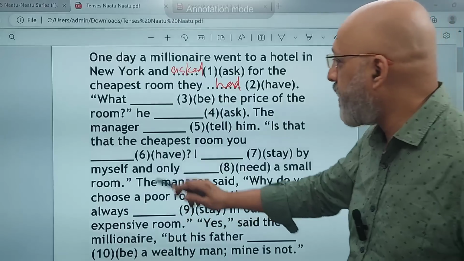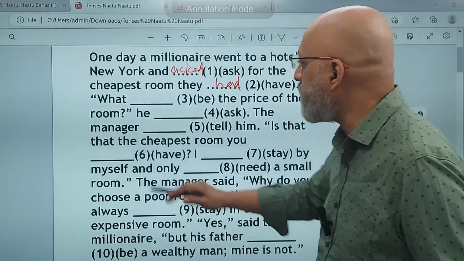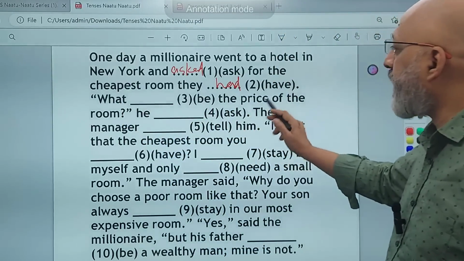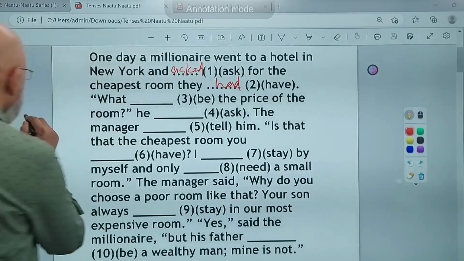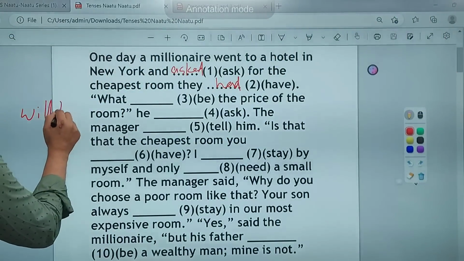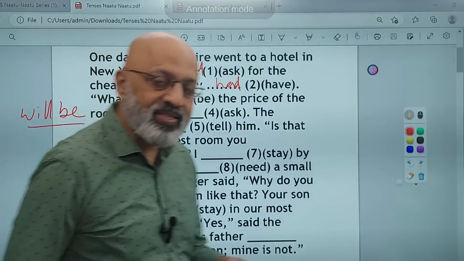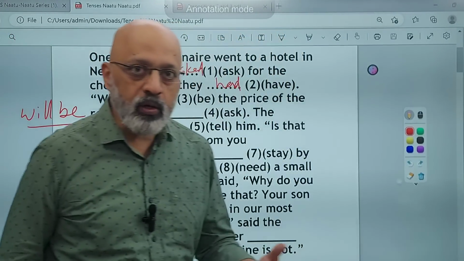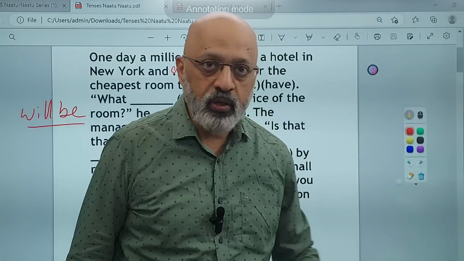यहाँ पर कुछ लोगों ने, I mean, not my students, but this is where I realized that people would make a mistake. What dash the price of the room? Now, some people may make the mistake of writing what will be the price of the room. He's not asking something in the future. Will be, you know, what will be the time by which you will reach home, right?